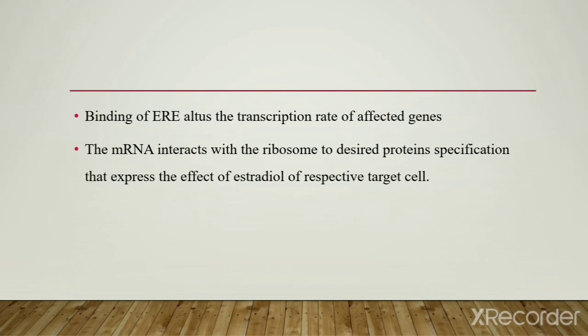The binding alters the transcription rate of the affected genes. The messenger RNA interacts with the ribosome to produce the desired protein, which expresses the effect of estradiol in the reproductive target cell.